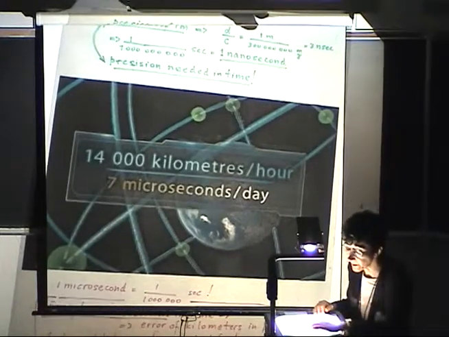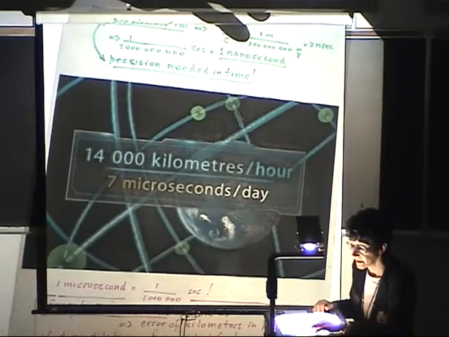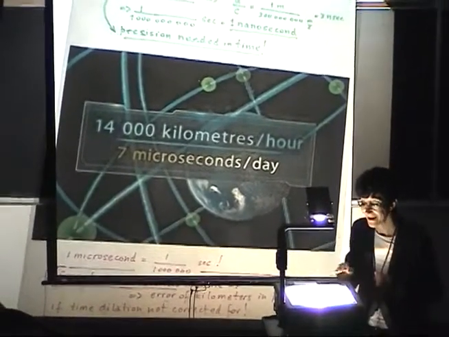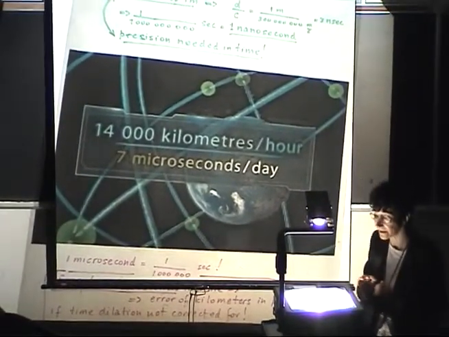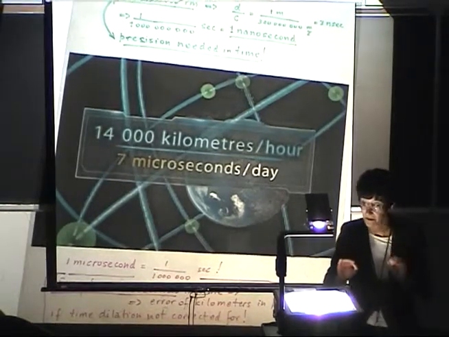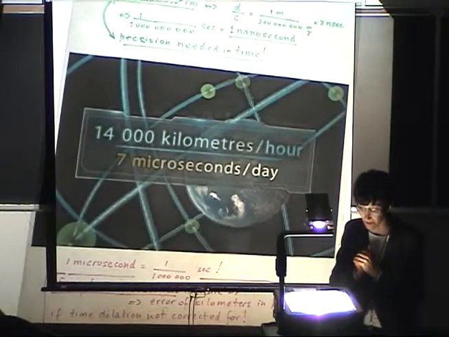So the distance of 1 meter divided by the speed of light, which is 300,000 kilometers per second, is 3 nanoseconds. 1 nanosecond is 1/1,000 million of a second. So this is the precision needed in time.